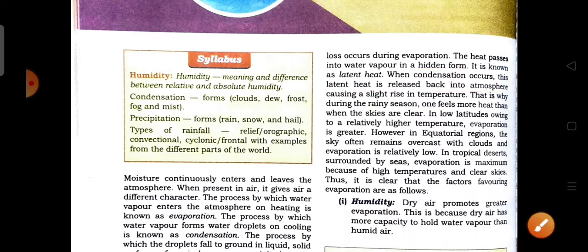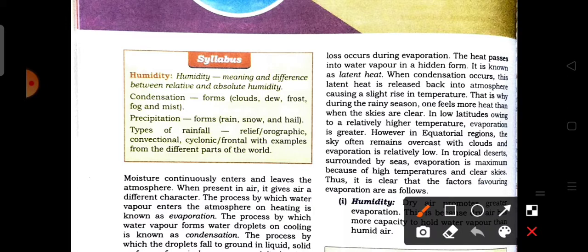That is why during the rainy season one feels more heat than when the skies are clear.